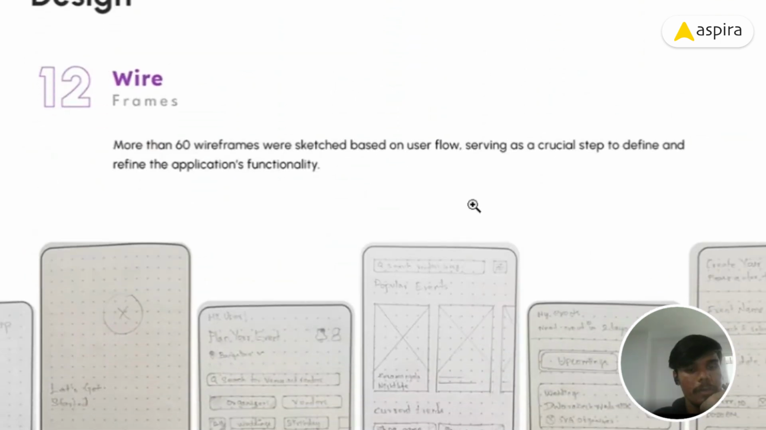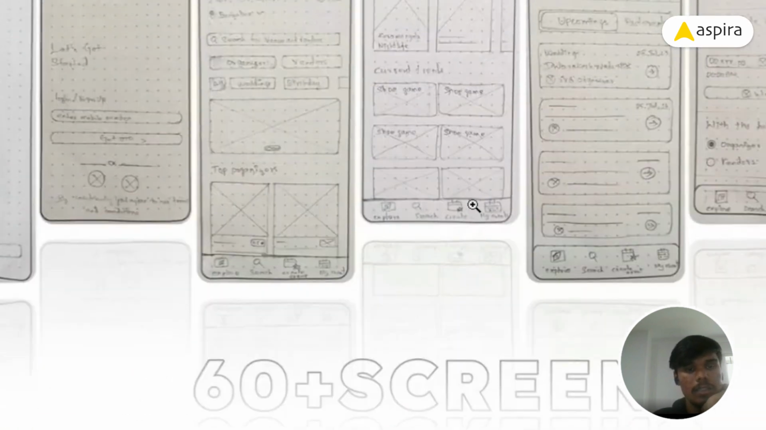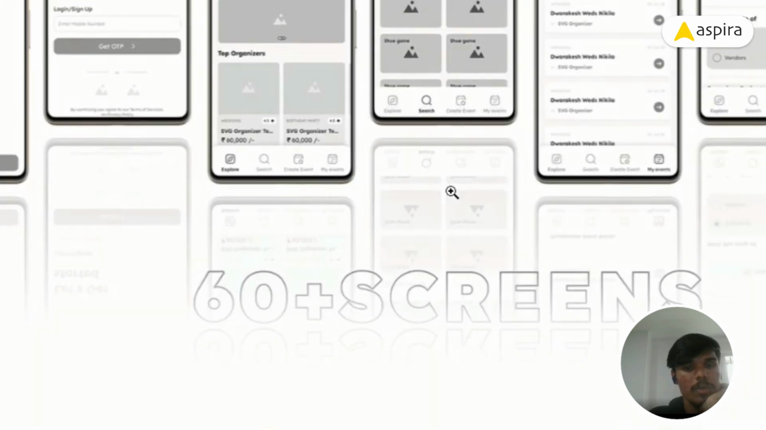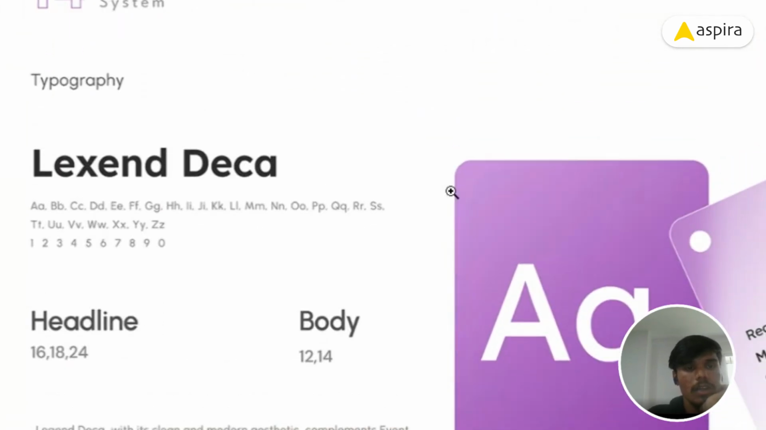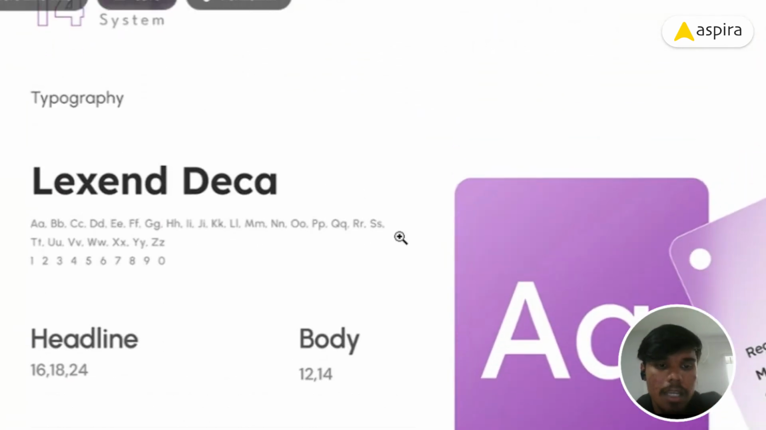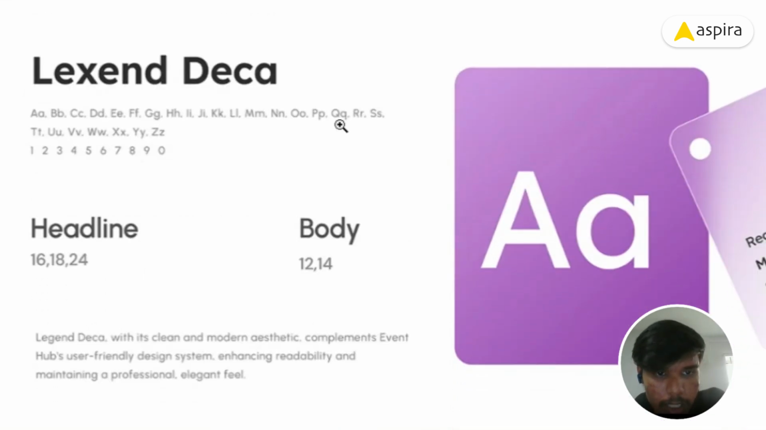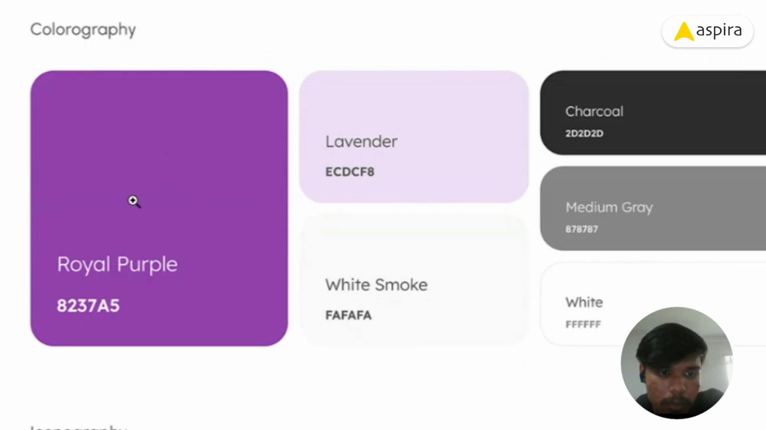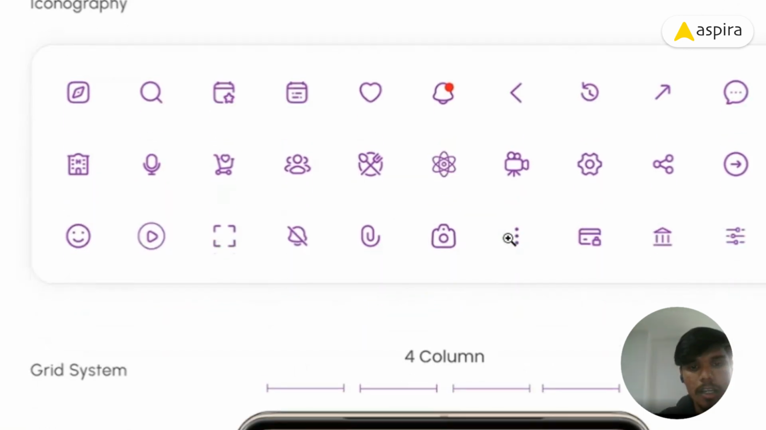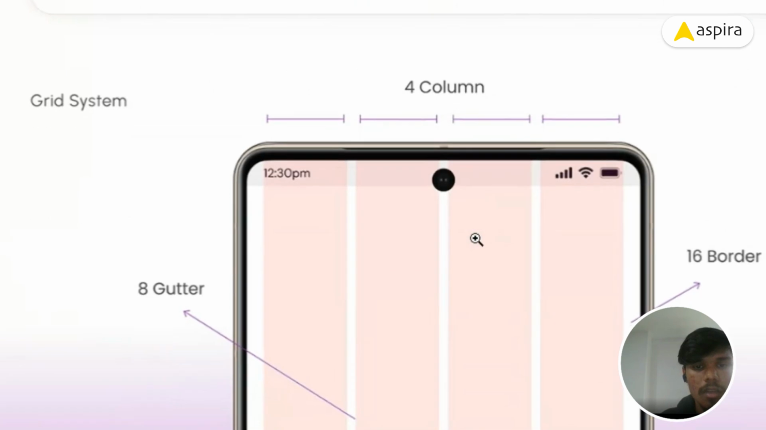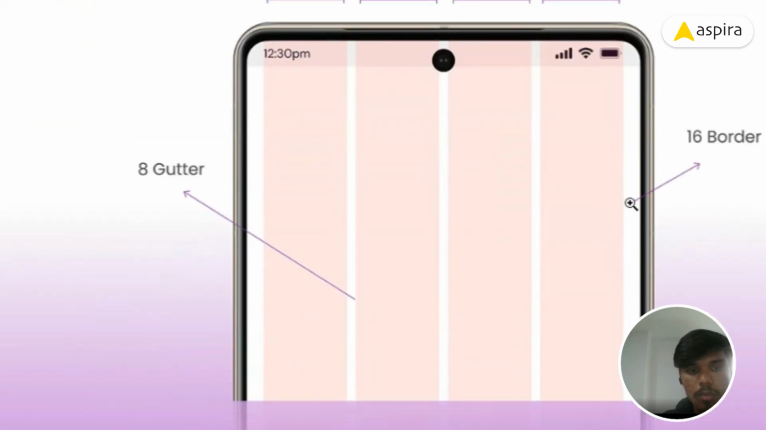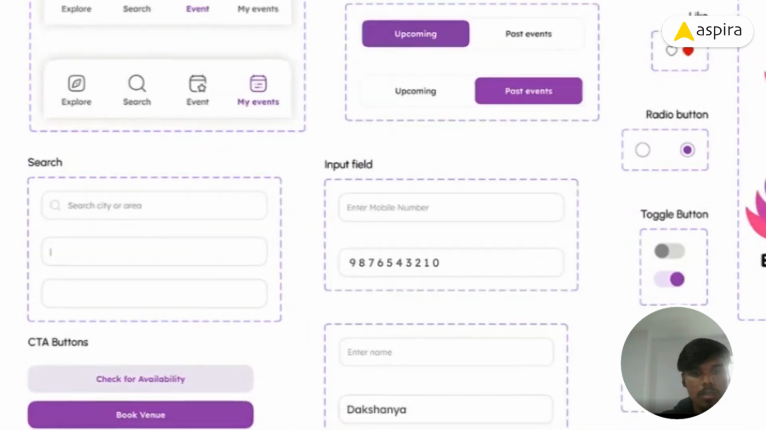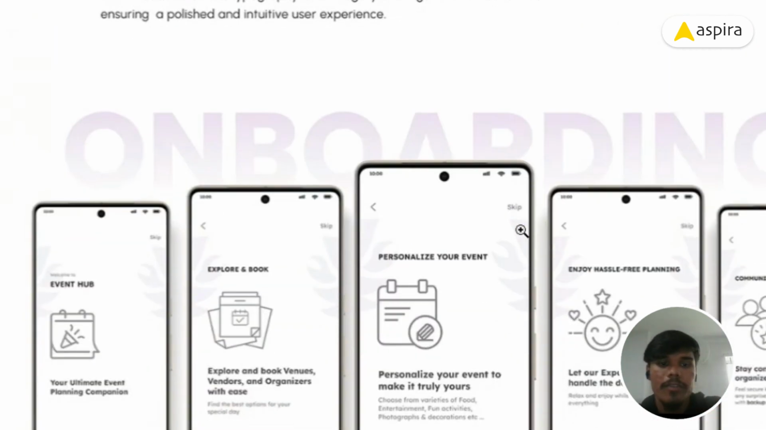Then I went to wireframes. I did paper sketching, then some prototyping, and then mid-fidelity. There are 60-plus screens in mid-fidelity. Then the design system: I used Lexend Deca font, which feels more luxurious, and the color is royal purple, which indicates royalty. For iconography, I used Huge Icons, and the grid system is 4 columns, 16 margins, 8 gutters. For UI kits, I did some component work in the login and sign-up pages. It will be more colorful, and I went to high fidelity.